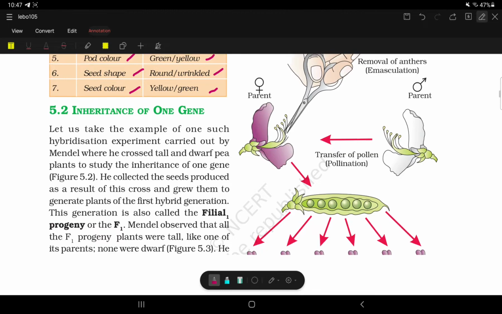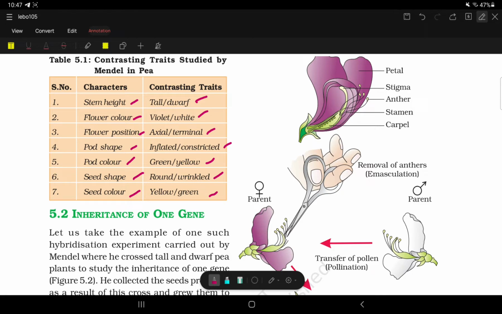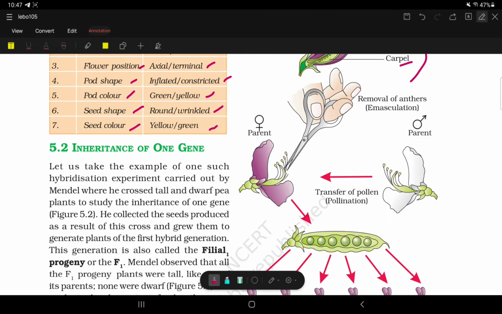So what he did in the first experiment, we know the petal, stigma, anther, stamen and carpel. These all are parts of the flower. Stigma, anther, stamen and carpel are the female and male parts of the flower. So he cross pollinated. He removed the anther from the plants and pollinated the other plant flowers.